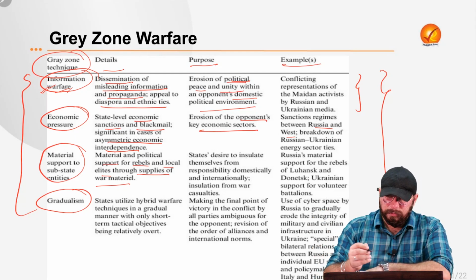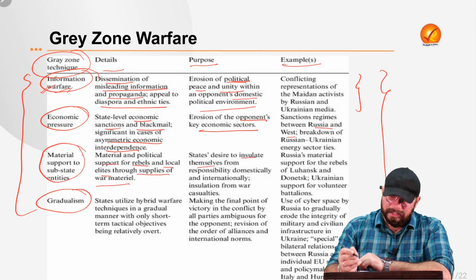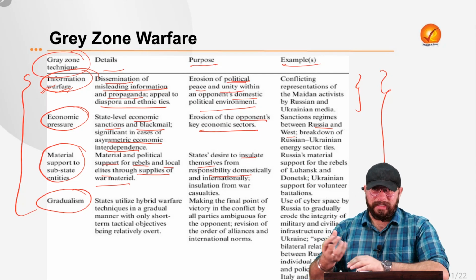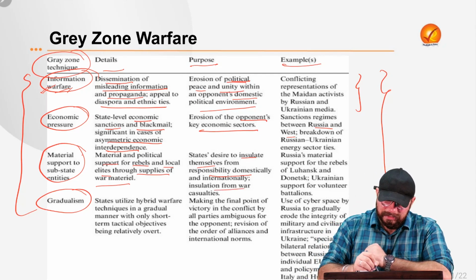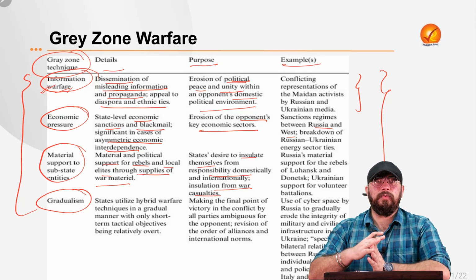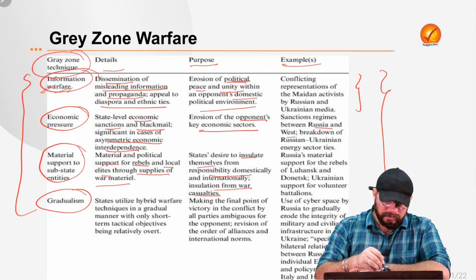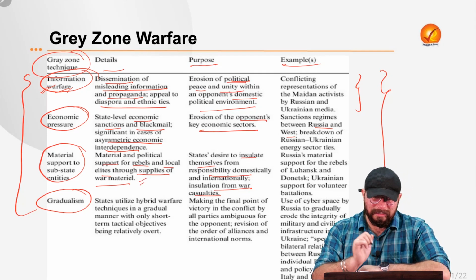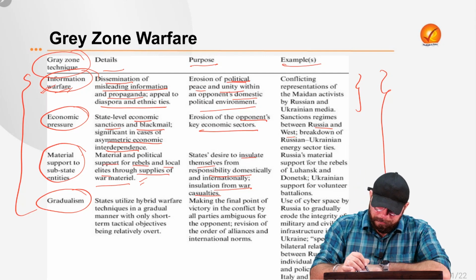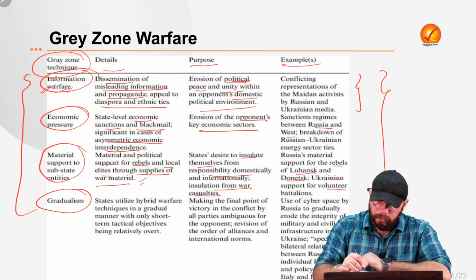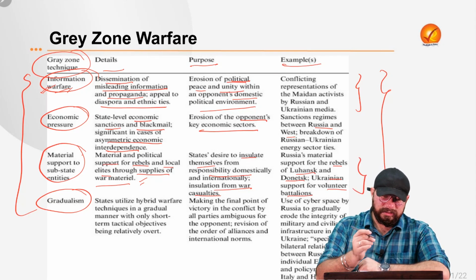So what's the main aim of this? The main aim is states' desire to insulate themselves from responsibility domestically and internationally, right? So states would desire to insulate themselves from war casualties, and it would lead to one country becoming very, very weak, because of support being given to the rebels and the local elites in that country, right? So, for example, Russia's material support for the rebels in the Luhansk and Donetsk region of Ukraine, and Ukrainian support for the volunteer battalions in Russia. So both are examples of material support to the sub-state entities.